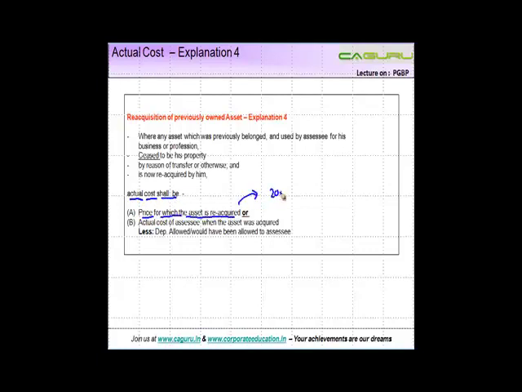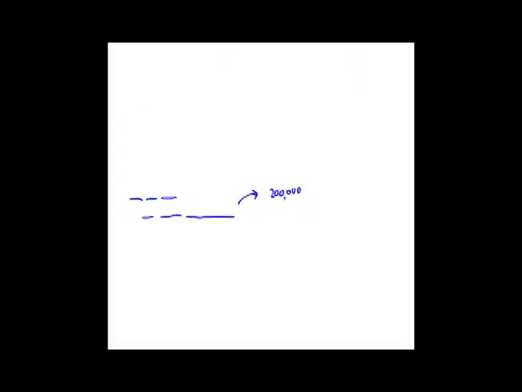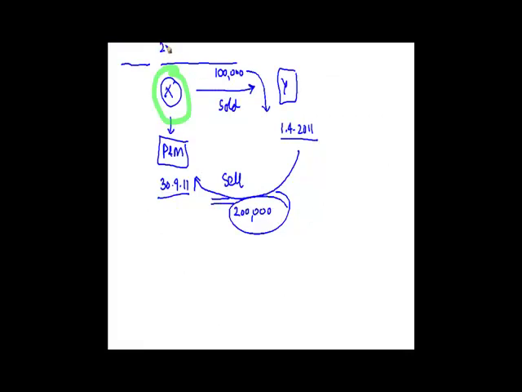Let's say in our example it is 200,000, or the actual cost of the asset to the assessee when the asset was acquired. So I need to bring another variation here. Let's say he acquired it for 250,000, and let's say the depreciation he claimed during this period on this asset was 150,000.